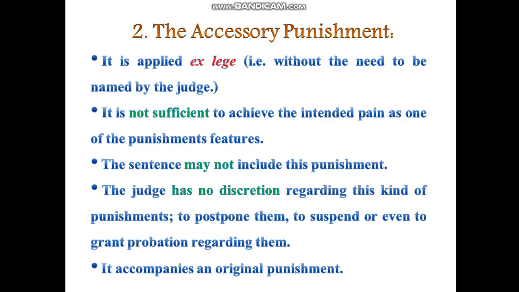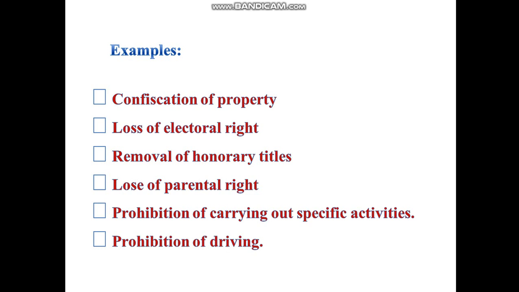It accompanies original punishments. So we cannot find a judgment that contains only an accessory punishment. The accessory punishment is always added to the original punishment. The examples for such kinds of accessory punishments: the confiscation of properties, loss of electoral rights, removal of honorary titles, loss of parental rights, prohibition of carrying out specific activities, and prohibition of driving.